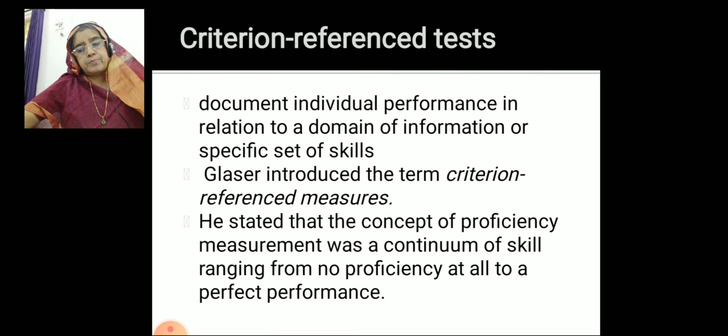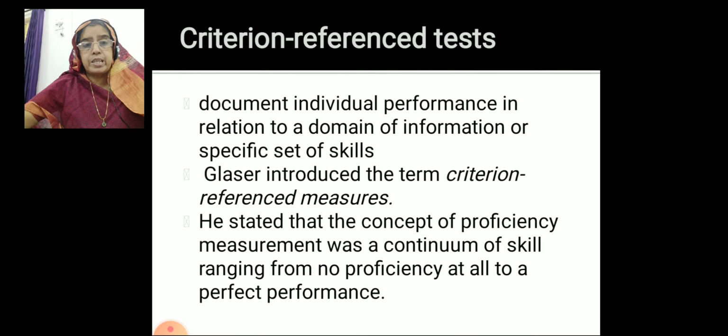For example, as an English language teacher, after teaching 1 year, I want my students to speak that language. That is the criteria that I have fixed. If I ask a question, the students must be able to answer the questions in English language. They should speak well. They should answer the questions politely in common English. So likewise, I can fix my level in the form of knowledge, in the form of skills. That is called the criteria.